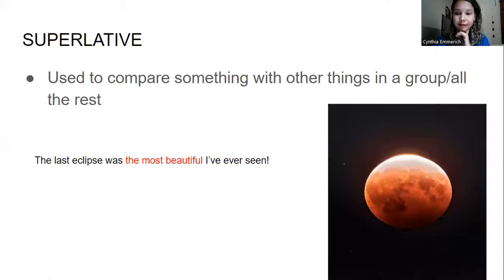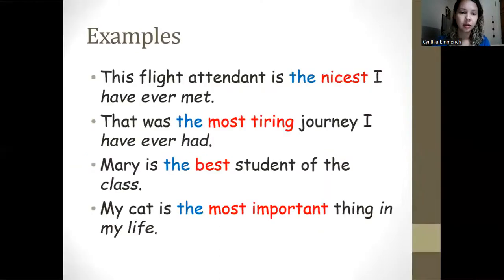Now, take a look here. Have you seen the eclipse? The moon was so beautiful. So, the last eclipse was the most beautiful thing I've ever seen. Let's repeat. The last eclipse was the most beautiful thing I've ever seen. Okay. The moon was so red, so cute. So we use the superlative to compare one thing with other things, with all the rest, with the whole world, okay? So we have some other examples here.